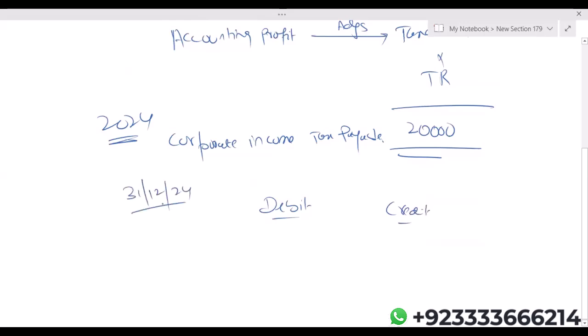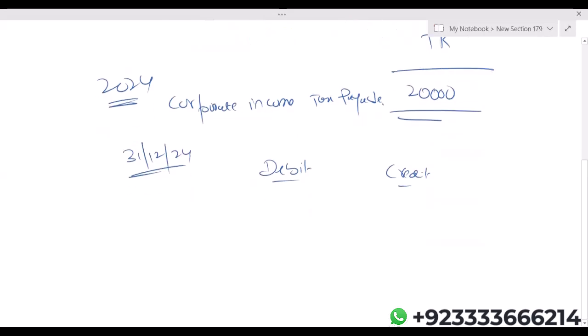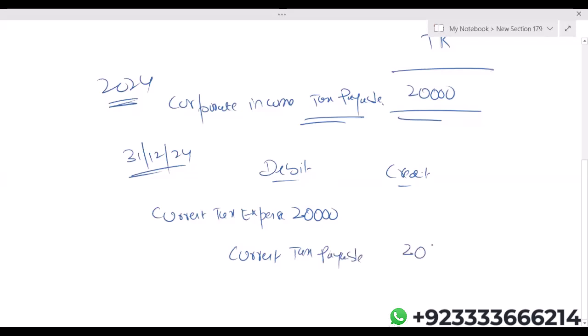December 24, the double entry is: current tax expense debited by 20,000, and current tax payable credited by 20,000.